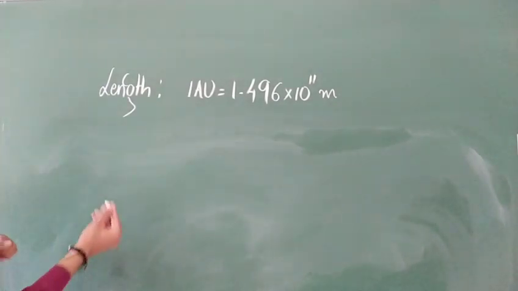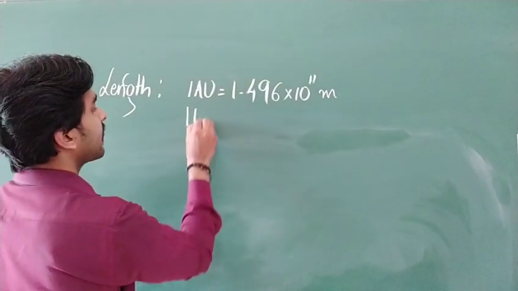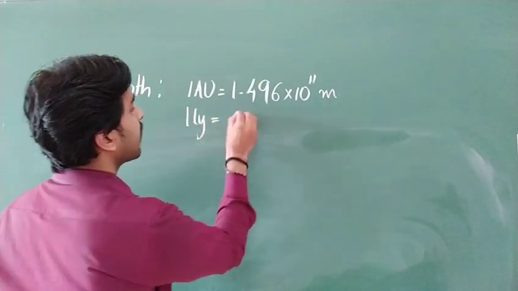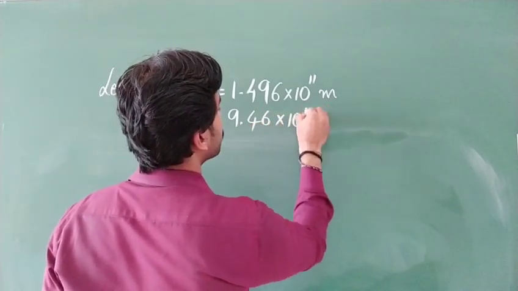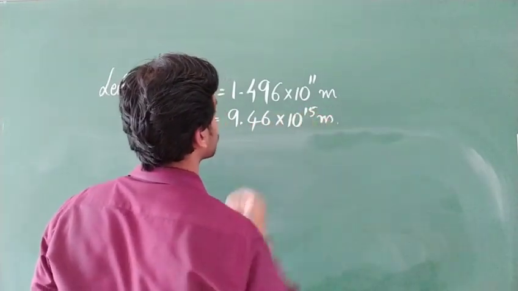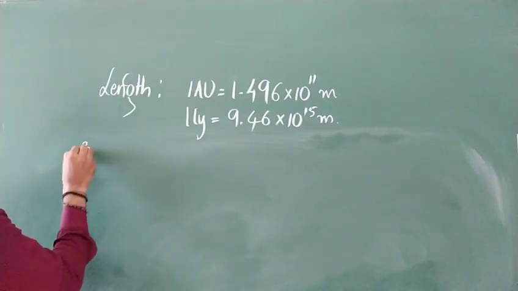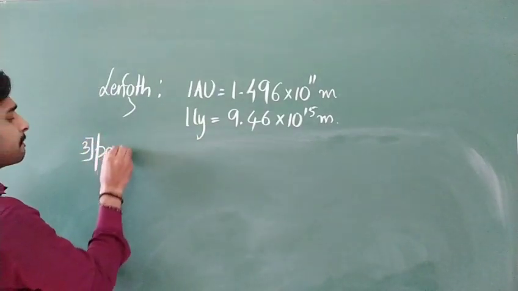Clear? So what we came across, 1 light year is equal to how much? 9.46 into 10 to the power of 15. Clear? Next, third one we are having parsec.